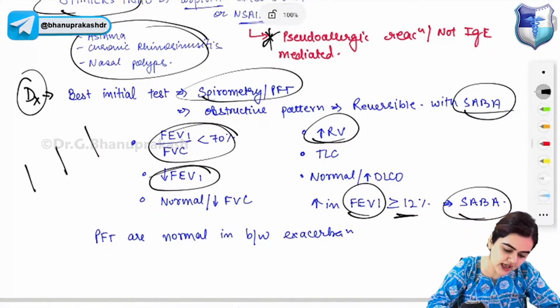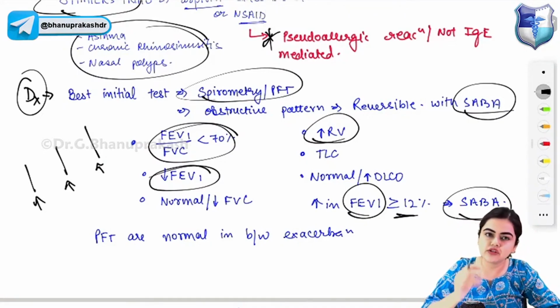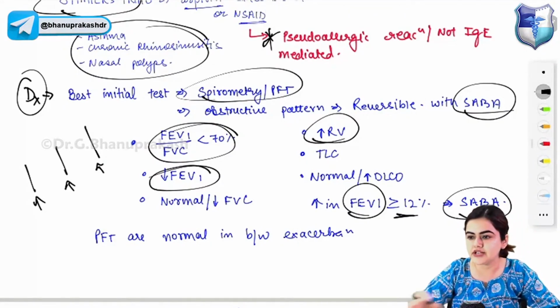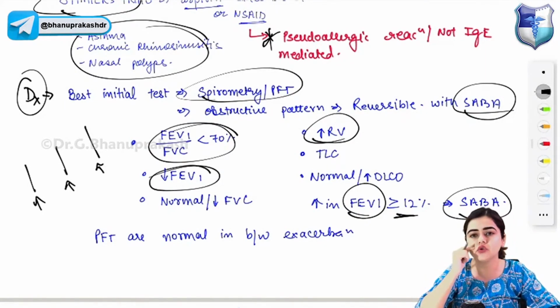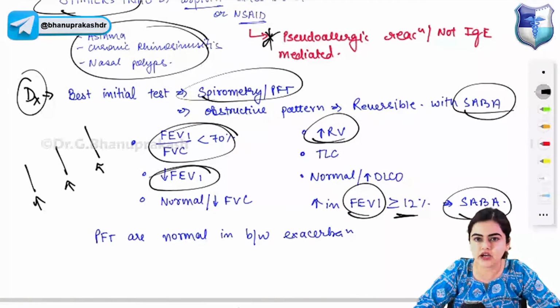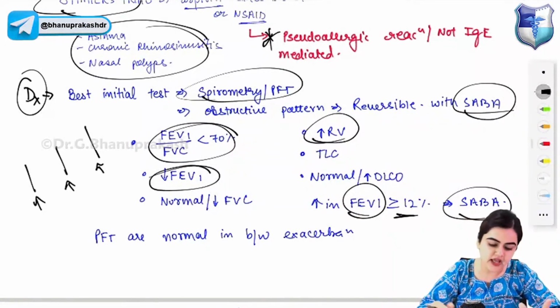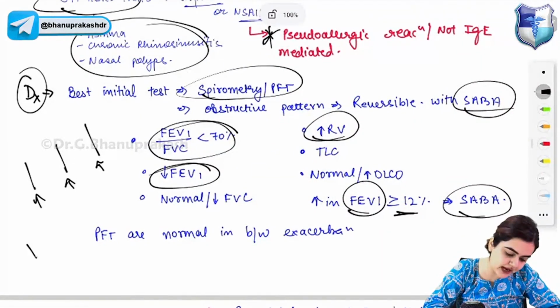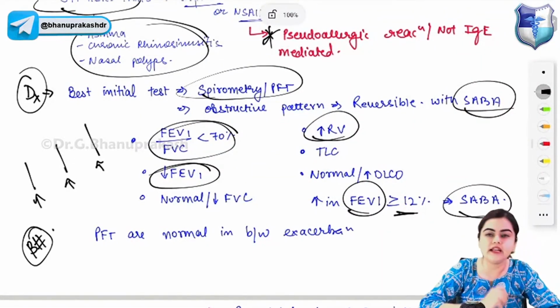It occurs in exacerbation. There are episodes of exacerbation. So during exacerbation, the PFT, the pulmonary function test, will be normal. So those drugs which will cause bronchial hyperactivity, you need to avoid. Especially please remember that beta blockers should be avoided in asthma.